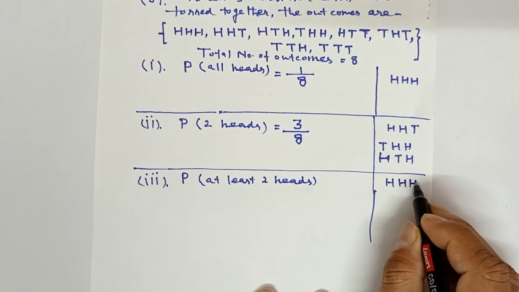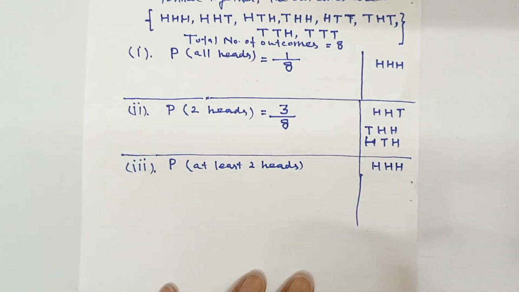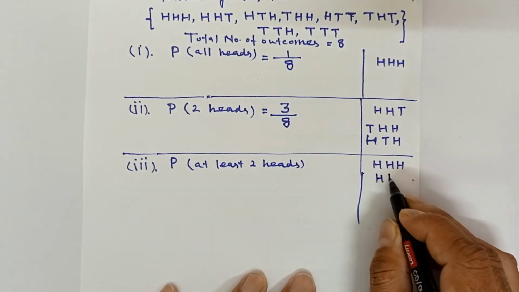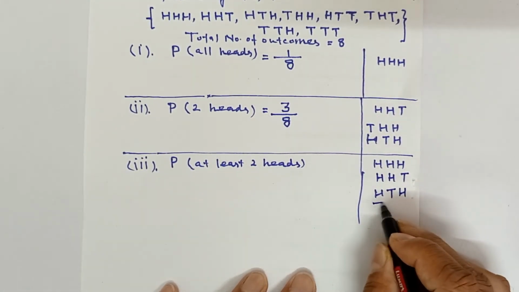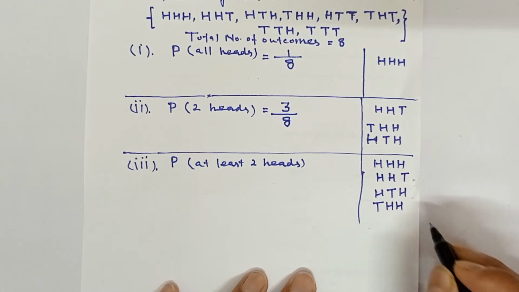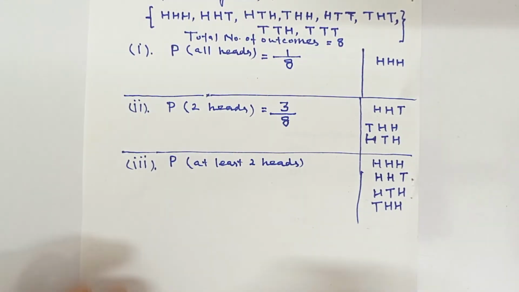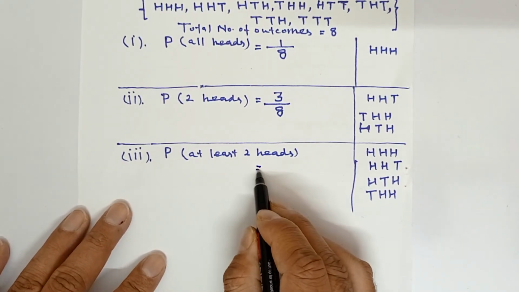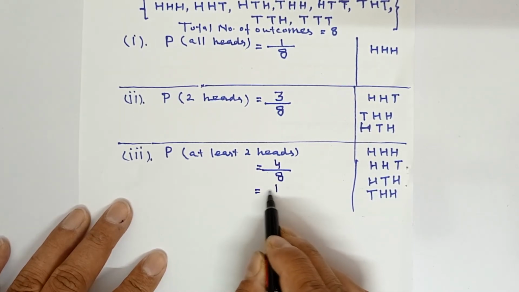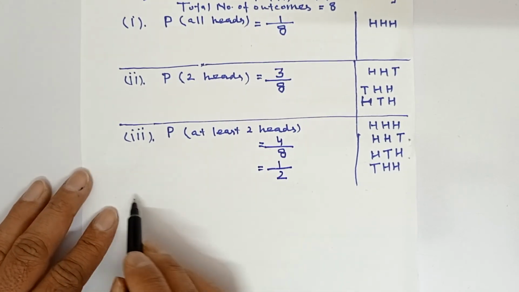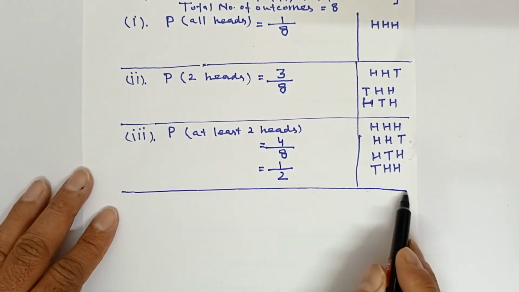I told you minimum two heads, these can be more also. Then HHT will also be taken, HTH will also be taken, and THH will also be taken. So you can see 4 elementary events are associated. So 4 over 8, and after cancellation by 4 you will get 1 over 2.